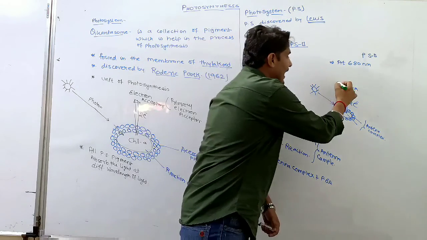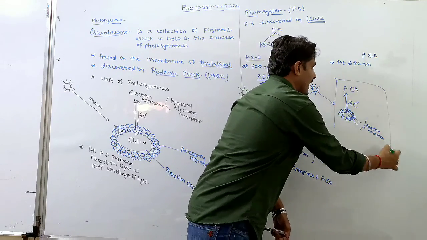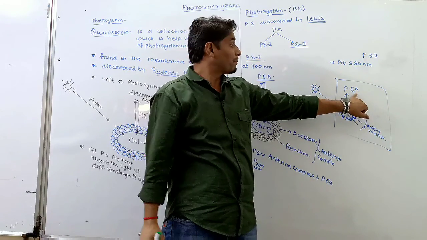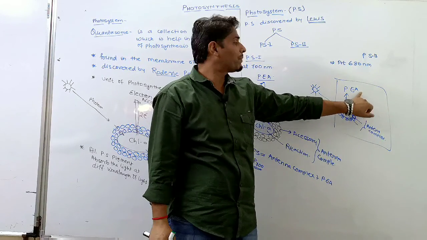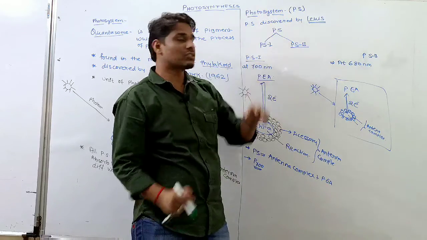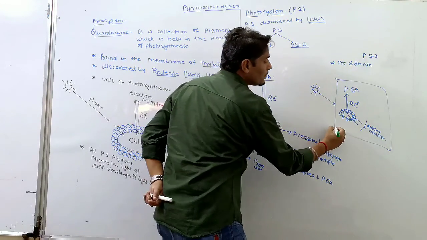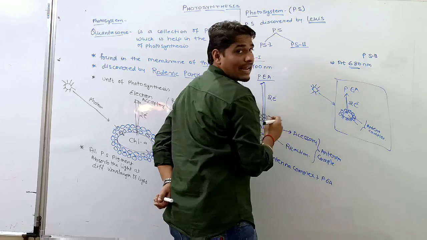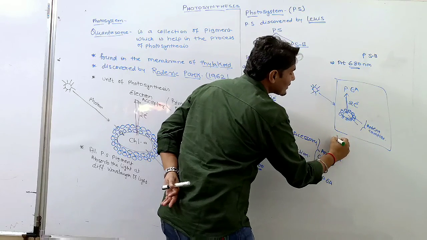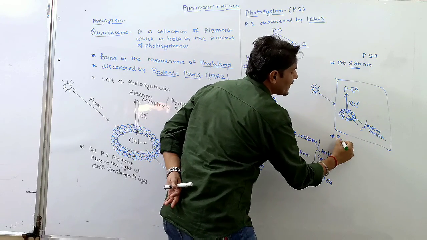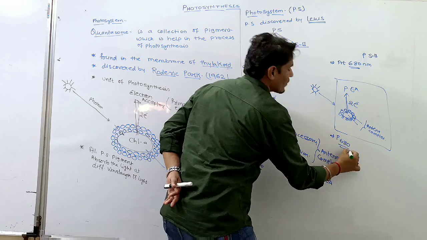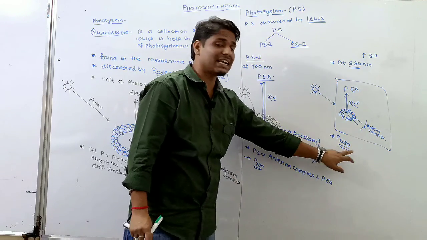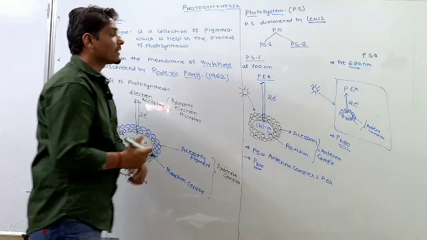And this entire unit, the antenna complex plus primary electron acceptor, is nothing but the photosystem. So this PS2 absorbs maximum light at 680 nanometer, and it is also written in the form of P680. Okay, तो कौन से फॉर्म में लिखते हैं? P680 फॉर्म में लिखते हैं.